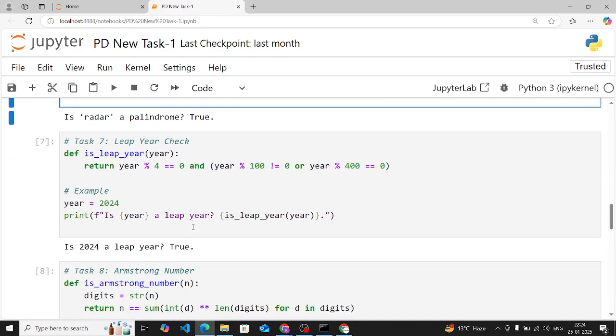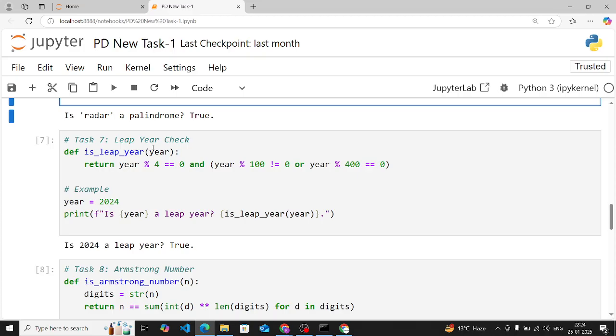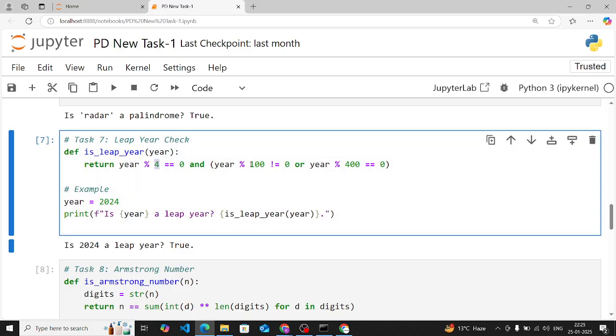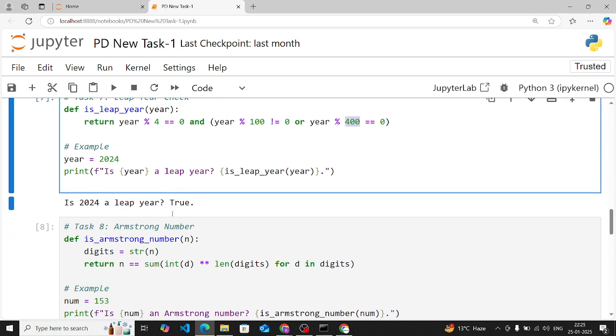Now task 7 is your leap year check. This function will determine if a year is a leap year or not. So how to do it? A year is a leap year if it's divisible by 4, and it's not divisible by 100 unless it's also divisible by 400. So you can make this function for checking a leap year. This is our example, 2024, and it asks: is 2024 a leap year?